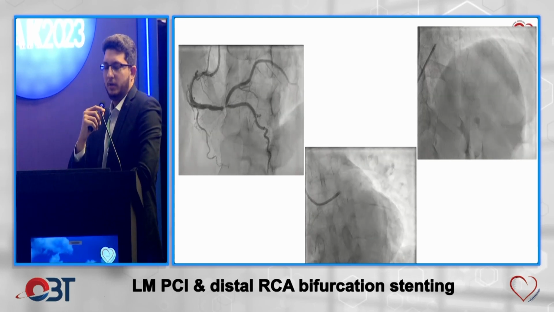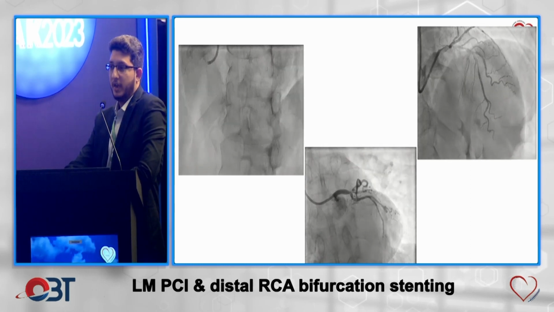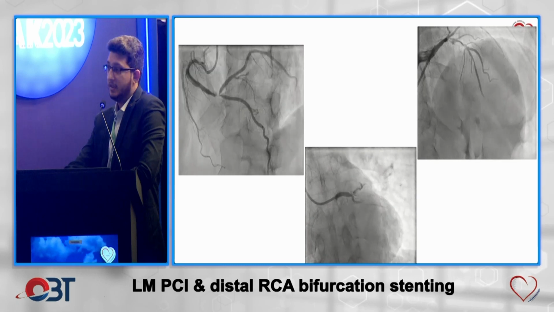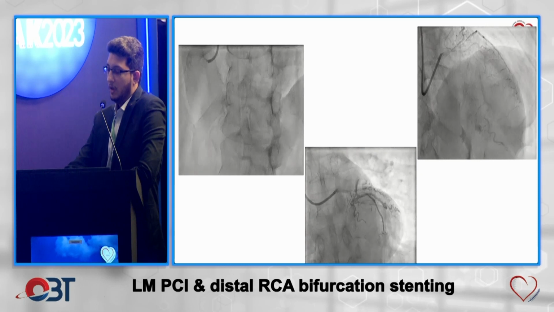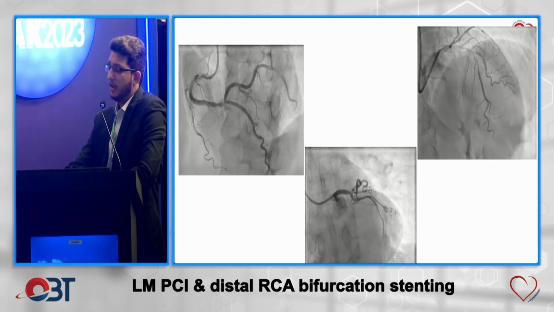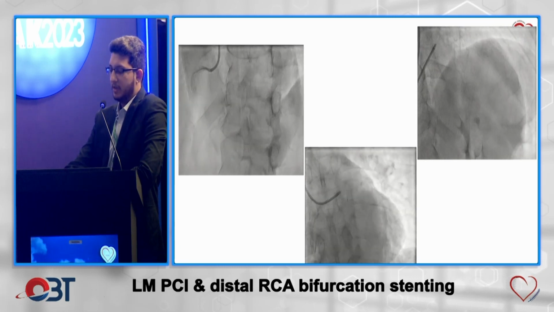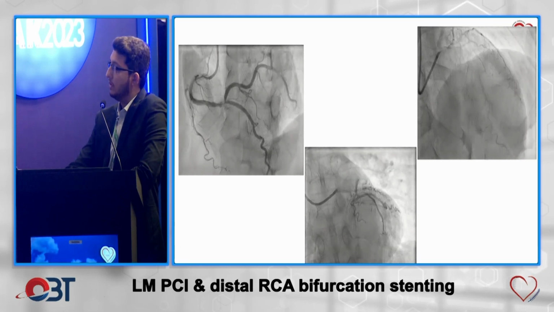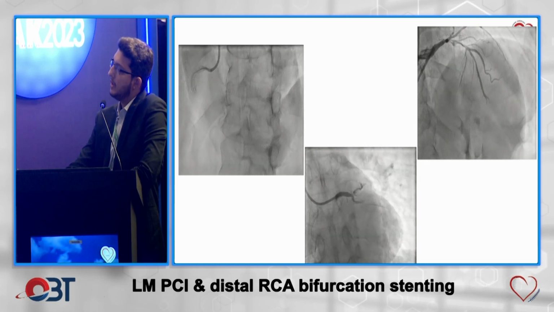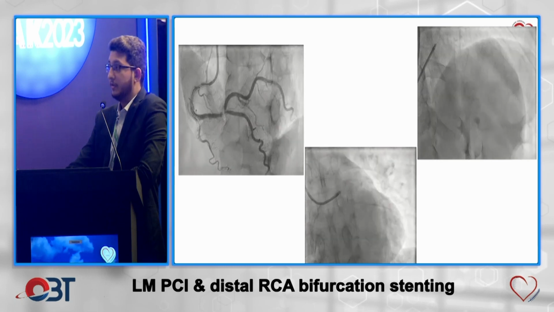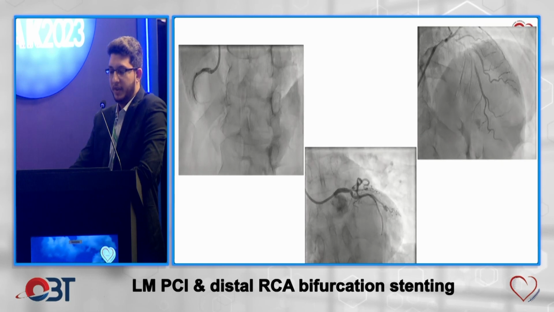His proximal to mid RCA stent was patent with mild to moderate ISR. Along with that, he had a severe bifurcating lesion in the distal RCA involving the ostium of PDA and PLV. His left main was also severely diseased with proximal to mid LAD involvement. Circumflex was non-dominant and non-obstructive. So we advised him coronary artery bypass grafting. The patient again refused it, so we decided on multivessel PCI.